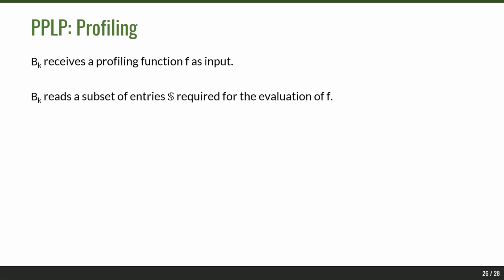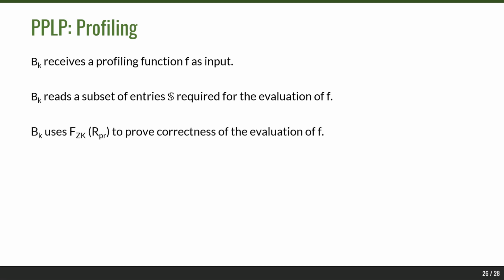In the profiling phase, the buyer receives a function as input. So for instance, this could be an average function that computes the average of all purchases made by the buyer without revealing the purchases themselves. And the buyer uses the read interface of the hiding database to read a subset of entries that are required to compute the result of function f.